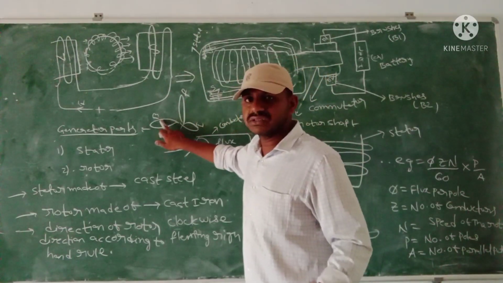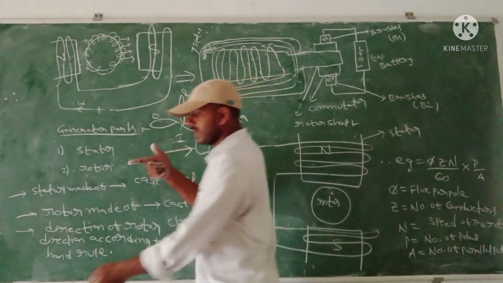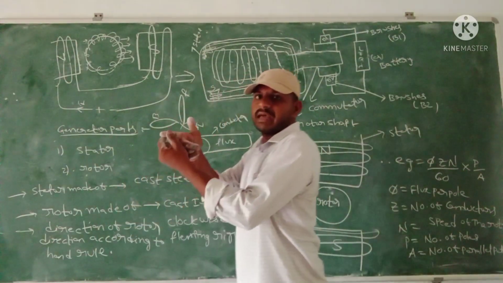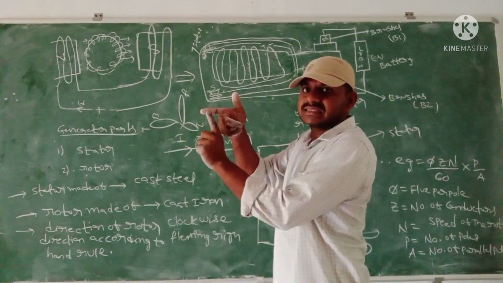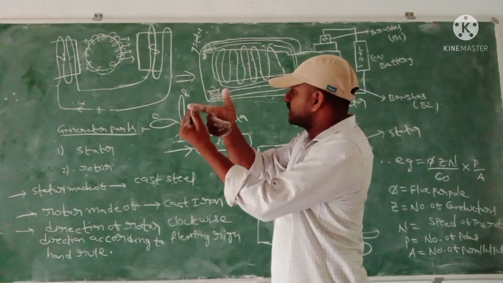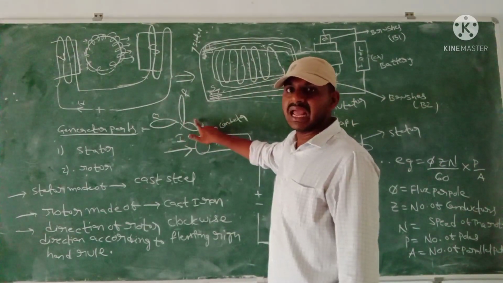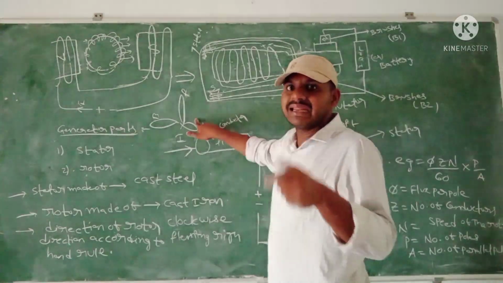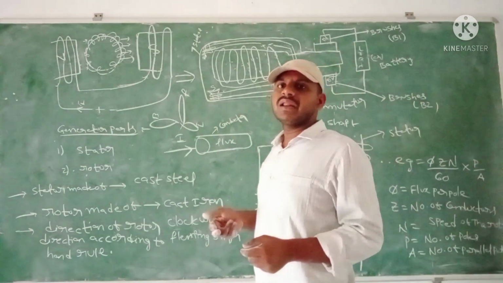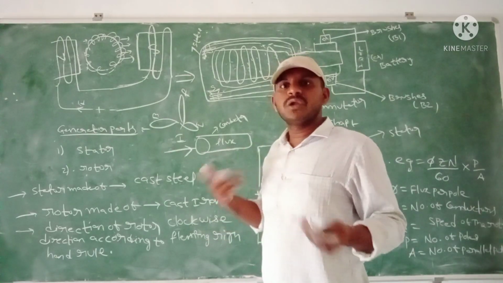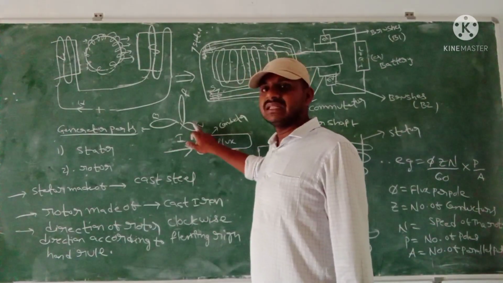And here B is also there. This is the indication of B. Here B indicates the magnetic field density. As well as here I is also there. Here I generally indicates the direction of the induced EMF or current.